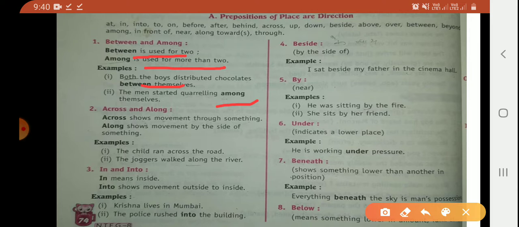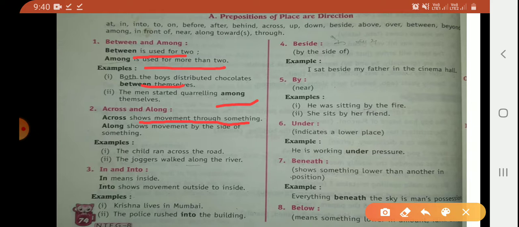Second is across. Across means from one side to the opposite, or shows movement through something. For example, the child ran across the road, means the child is running from one side to the opposite side of the road.